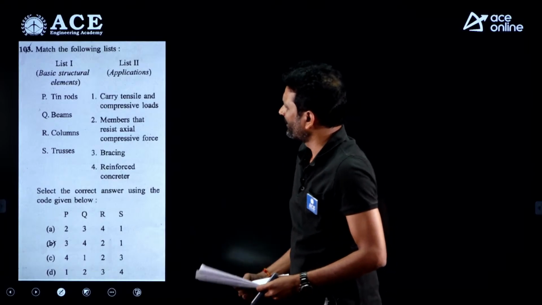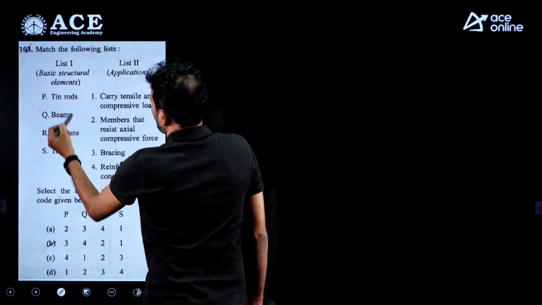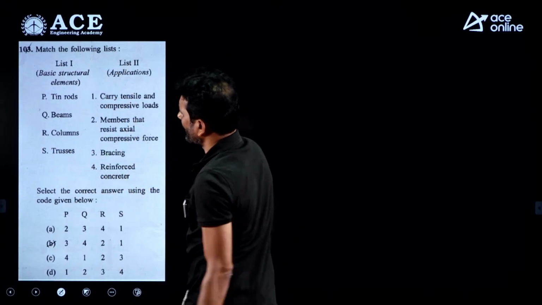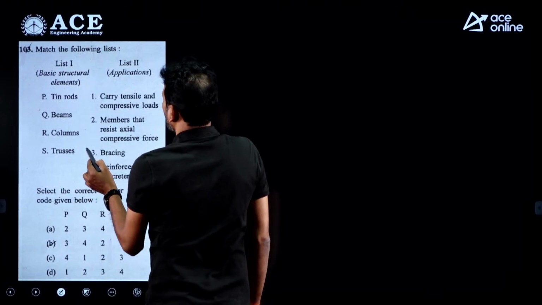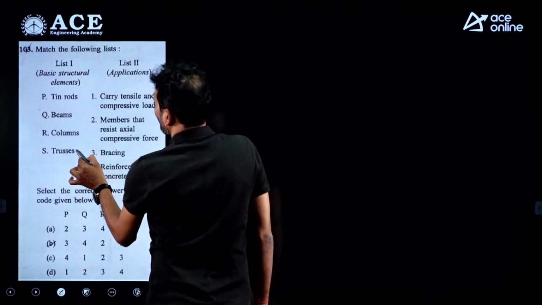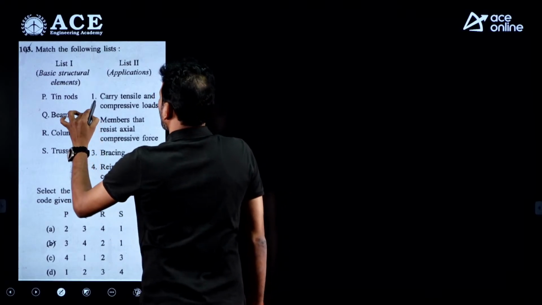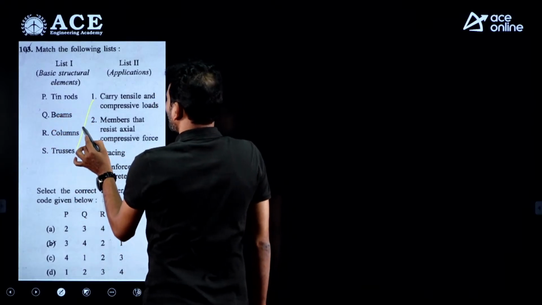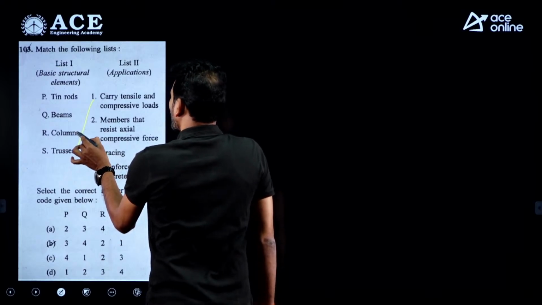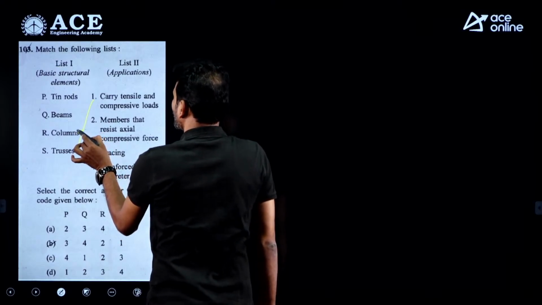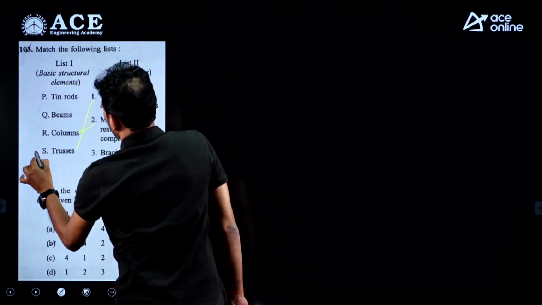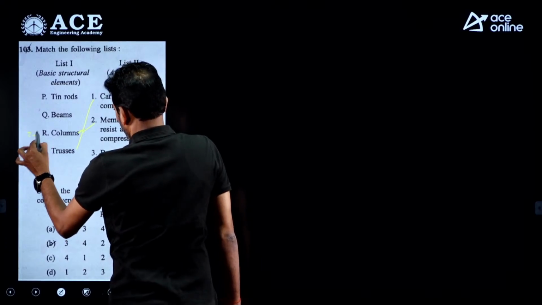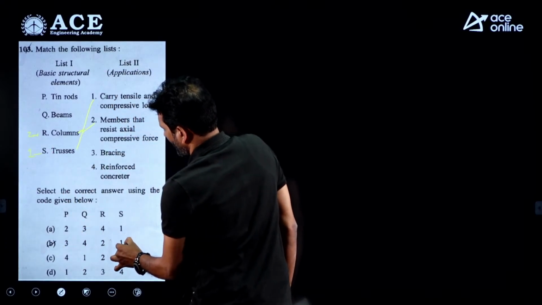Match the following clearly: tie rods, beams, columns, trusses. Here some options are given clearly, so one by one you can take this. When I am taking the trusses, trusses are carrying both tensile and compressive forces. Column is the basic member that is subjected to axial compressive forces, option 2. So S is matching with 1 and R is matching with 2.